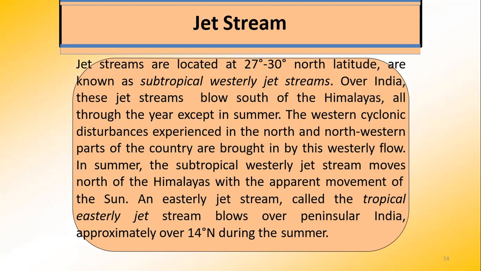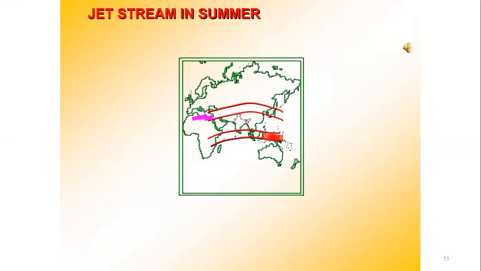An easterly jet stream, called the tropical easterly jet stream, blows over peninsular India approximately over 14 degrees north during the summer.